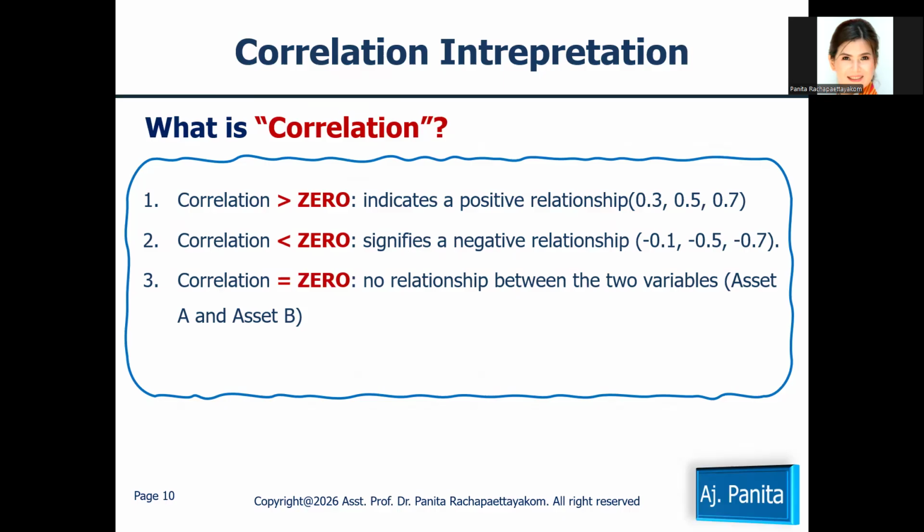For the last case, in the third case, the correlation of two assets is zero. What does this mean? This means when the return of asset A, for example, increases 1%, the return of asset B may increase or decrease by some certain percent. So it means that the correlation is independent.